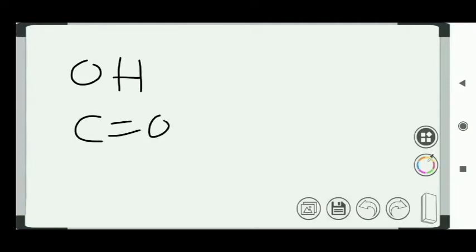These are the examples that we are going to see. In alcohol, the functional group is nothing but hydroxyl. In aldehyde, the functional group is the aldehyde group. Similarly, the ketone group is C=O.